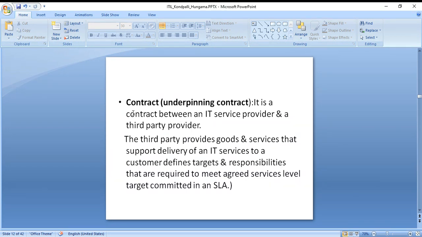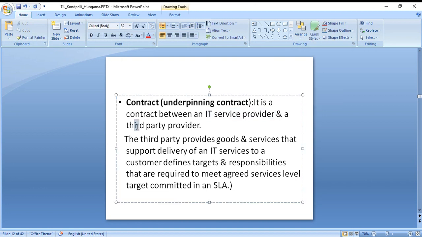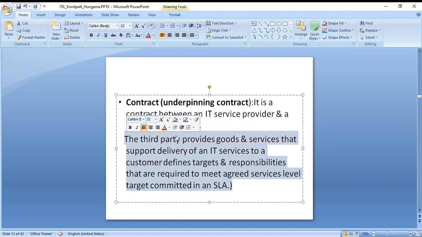Now, what is a contract? We mostly hear about contracts which are time based. It could be for 6 months, 8 months. Similarly, this is between Beam Broadband and a third party provider. It could be a cloud provider, the person who is sitting in the cloud. So it's a contract between an IT service provider and a third party provider. This is the underpinning contract, and it is not that important. This is just to have basic information.